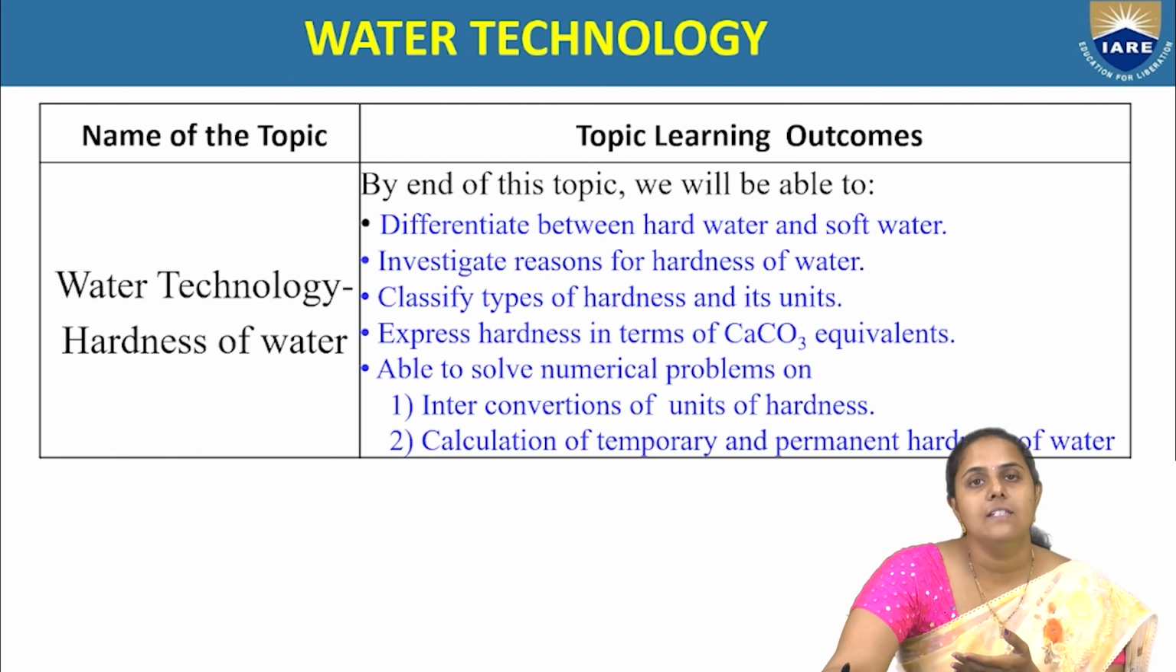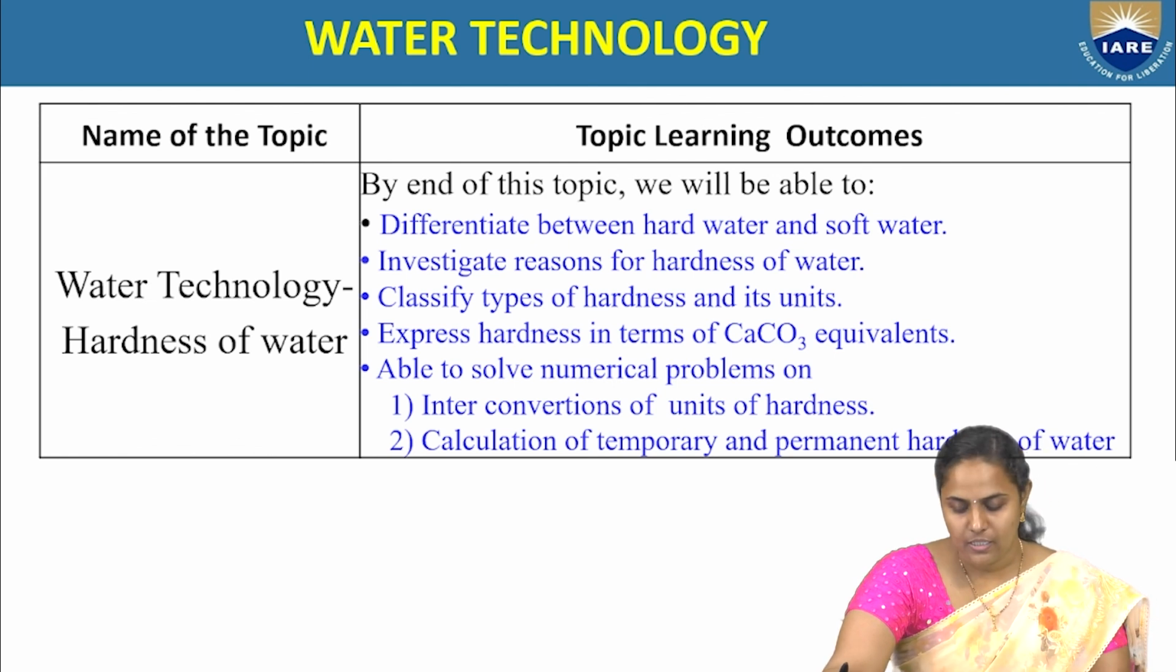The classification of hardness is of two types, temporary hardness and permanent hardness, and their units are ppm, milligrams per liter, degree Clark and degree French. For temporary hardness, carbonates and bicarbonates of calcium and magnesium are responsible. For permanent hardness, sulfates, chlorides and nitrates of calcium and magnesium. And we should always express hardness in terms of calcium carbonate equivalents, because the molecular weight of calcium carbonate is 100, which is easy for calculations, and it is insoluble in water.